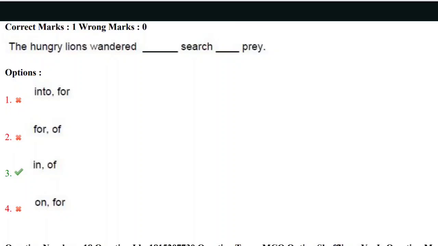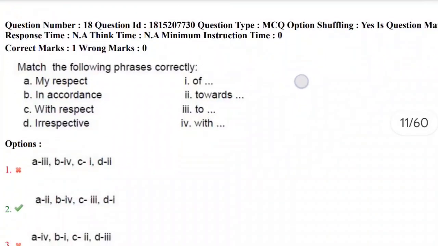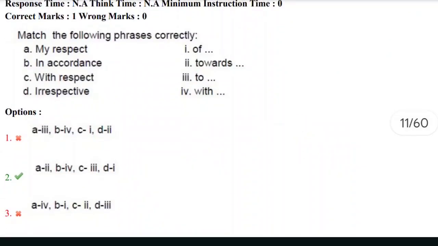Here we need to fill these blanks with the correct prepositions. The hungry lions wandered in search of prey. Yes, in search of prey. So the correct answer here is third option. Let's move towards next question, 18th question. Match the following phrases correctly.